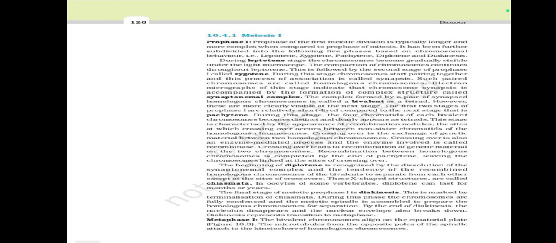In oocytes of some vertebrates, Diplotene can last for months or years. The final stage of meiotic prophase is Diakinesis. This is marked by terminalization of chiasmata.